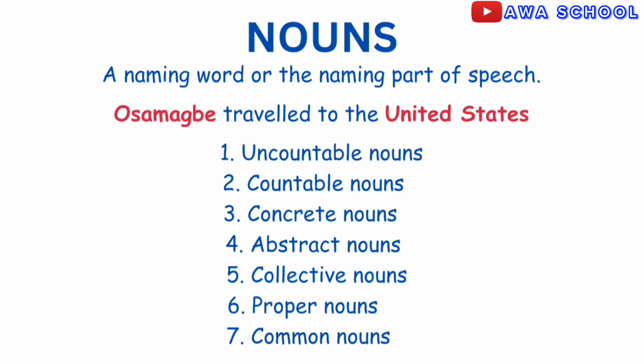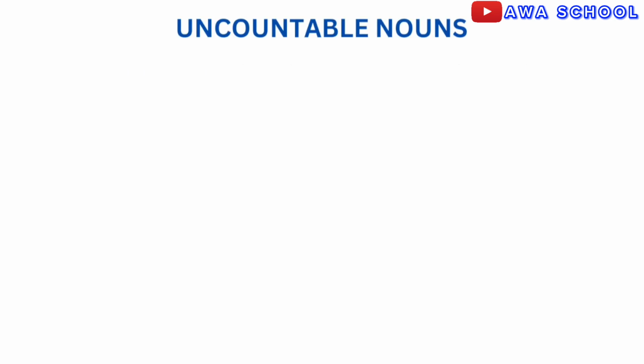The first classification of nouns we are looking at is the uncountable nouns. This is the most important of them because examination bodies like Jamb, Waec and Neco like asking questions on it. So do well to pay close attention. Now let's begin. Uncountable nouns are nouns that cannot easily be counted or singled out. They are also called mass count nouns.